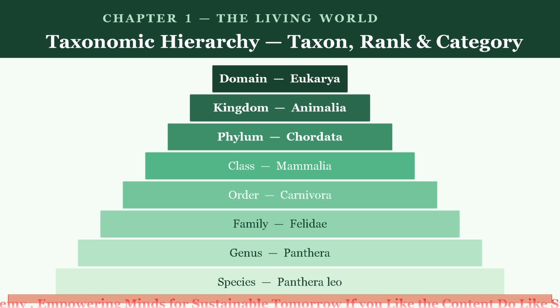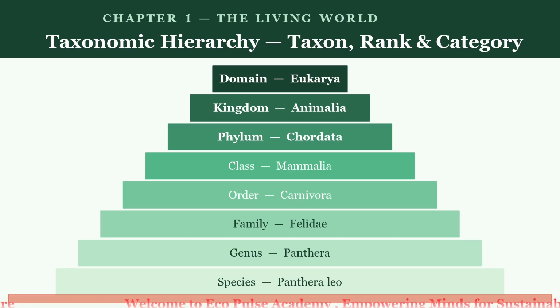Taxonomic hierarchy. Taxonomic hierarchy is the arrangement of taxonomic categories in a hierarchical order, from the broadest to the most specific. That is, this reflects the evolutionary relationships and degree of similarity among the organisms. The hierarchical arrangement is what you can see in the slides. That is the domain, kingdom, phylum, division, class, order, family, genus, and species.